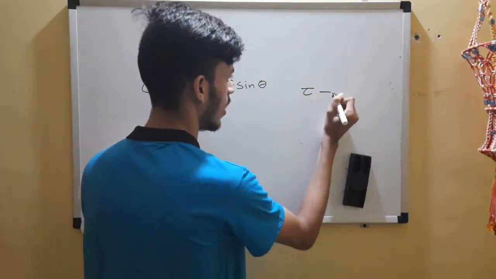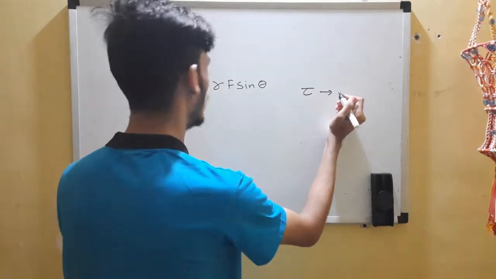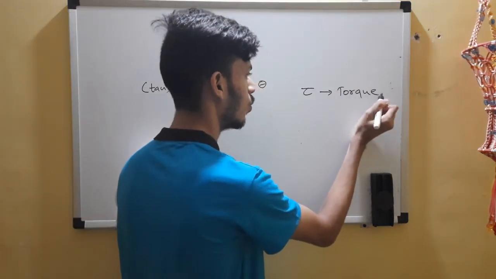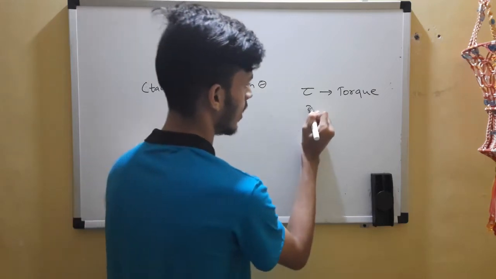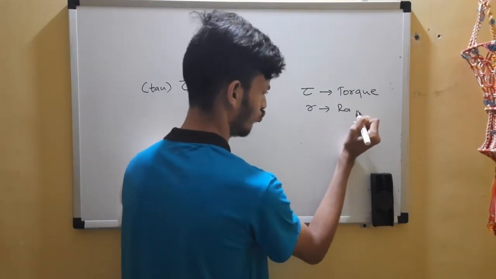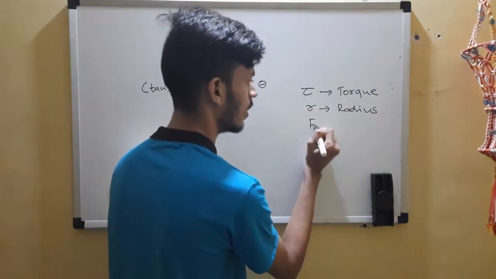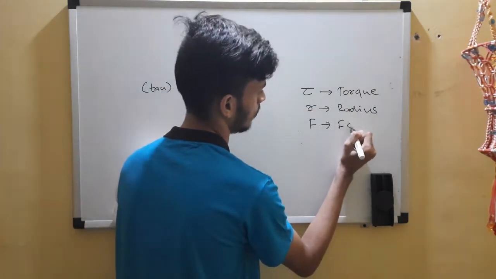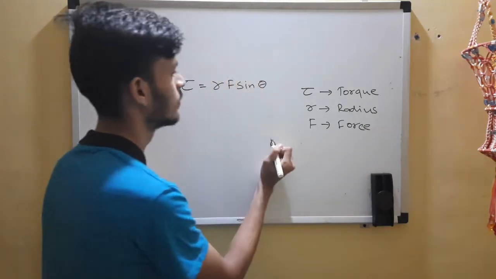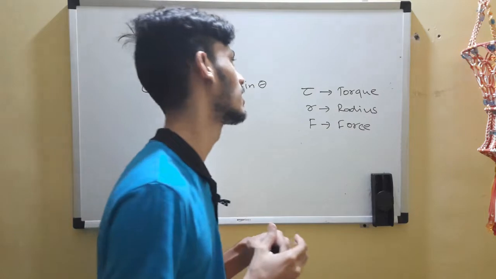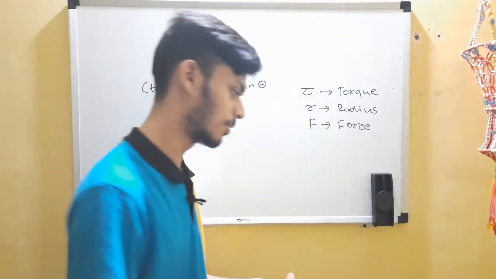Tau is our torque. R is our radius, length. F is force. Sine theta is sine theta. You know sine theta, right? You are a math student, obviously you know it.